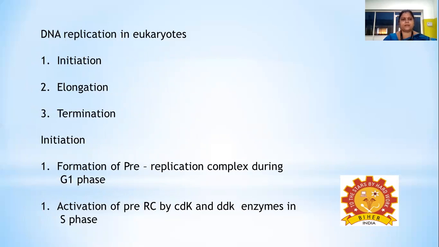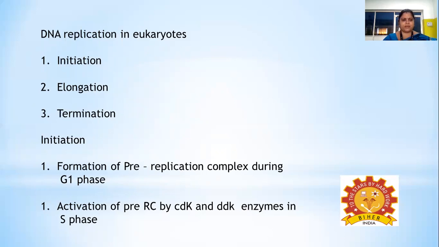And next we will discuss DNA replication in eukaryotes. DNA replication in eukaryotes can be studied in three different steps: initiation, elongation, and termination. DNA replication is a process where the DNA makes a replica of itself, an exact copy of itself. So, coming to the stages in DNA replication, the first stage is the initiation of DNA replication, where the origin of replication is formed at the site, and the replication is going to get initiated.